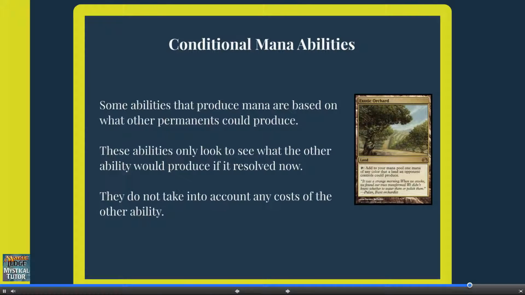If a player controls a Vivid Meadow with no charge counters and a Reflecting Pool, the Reflecting Pool could still produce a mana of any color because Reflecting Pool's ability doesn't care about how many charge counters it has, just about what types of mana Vivid Meadow can produce.